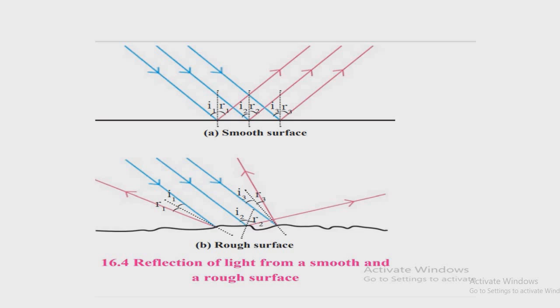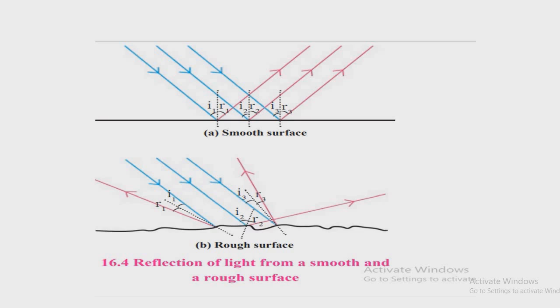In figure A, you can see there is a regular reflection of light, that is, the surface is smooth. For regular reflection, the angle of incidence as well as the angle of reflection are same for all parallel rays falling on the surface. That is, we can see I1 angle of incidence, those are I1, I2 and I3. These angles are equal to the angle of reflection R1, R2 and R3.